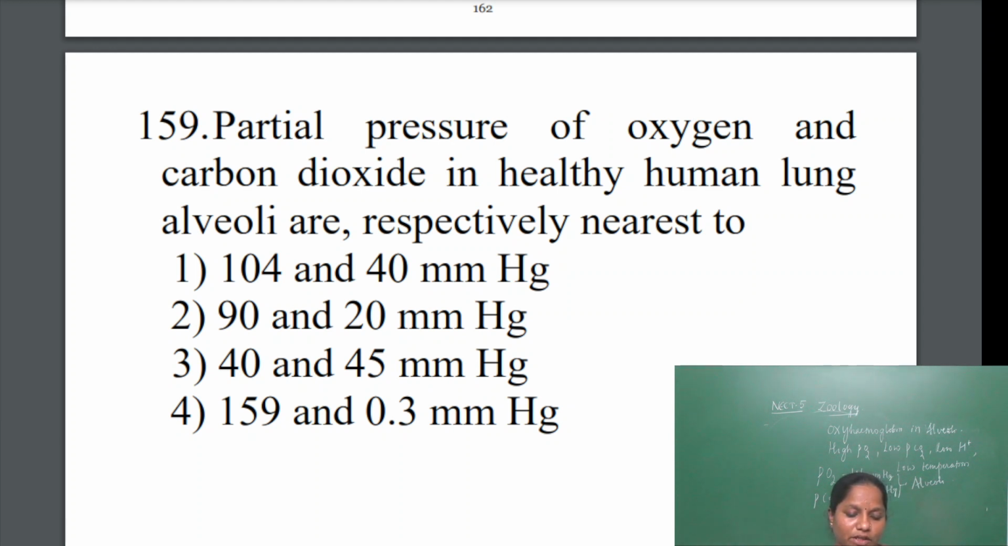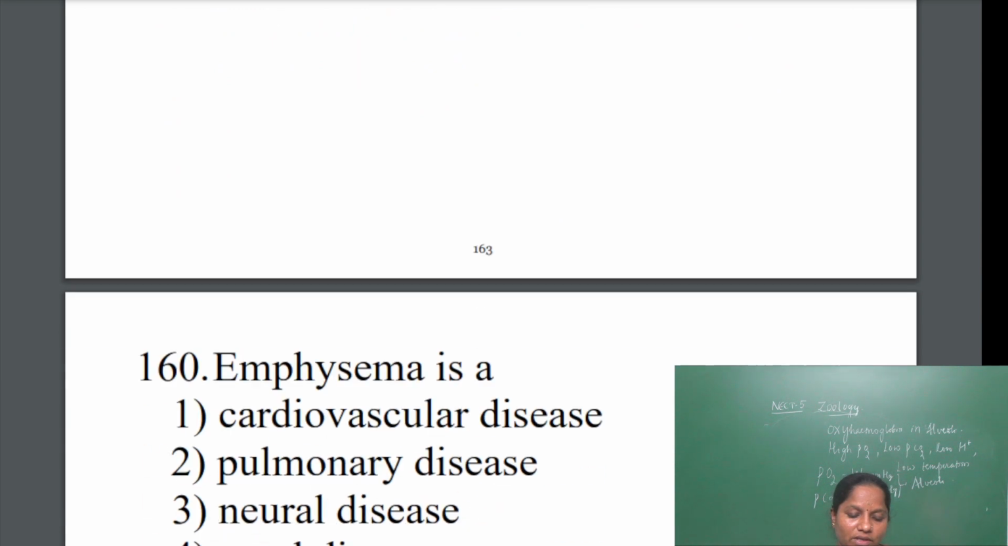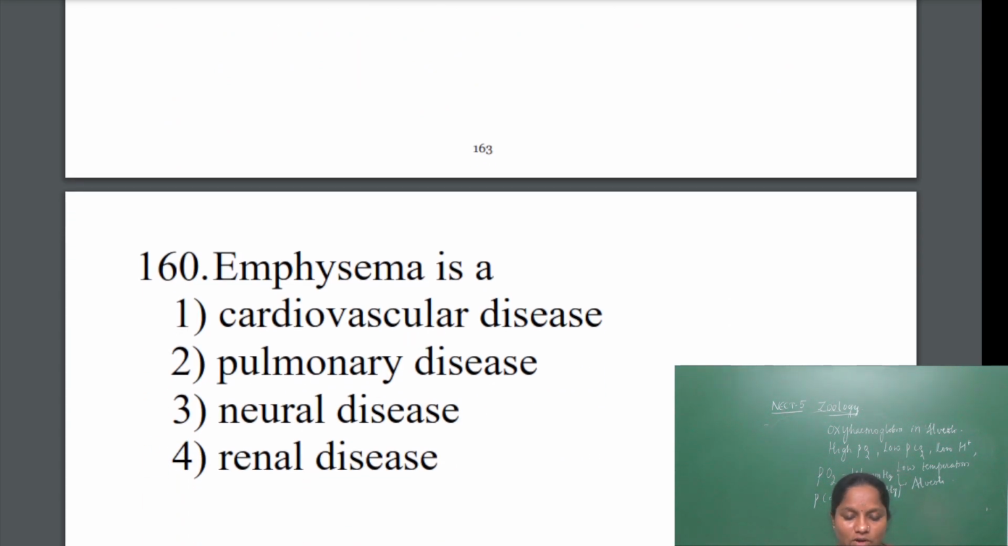The second one will be in the tissues then. So when you know the correct partial pressures of oxygen and carbon dioxide, you can answer that first. Next one. Emphysema is a condition. It is a disorder of the respiratory system. When we read about disorders of the respiratory system, we have come across emphysema. It is a condition where the lungs have been disturbed.